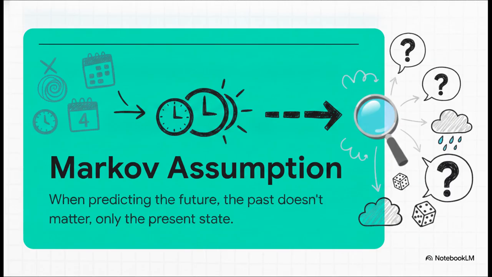Think of it like trying to predict tomorrow's weather, but you are literally only allowed to look at today's weather. You can't look at yesterday's or the day before's. A Markov chain makes this super strong assumption that the current state, the present, is absolutely all the information you need to figure out the probabilities of what happens next.